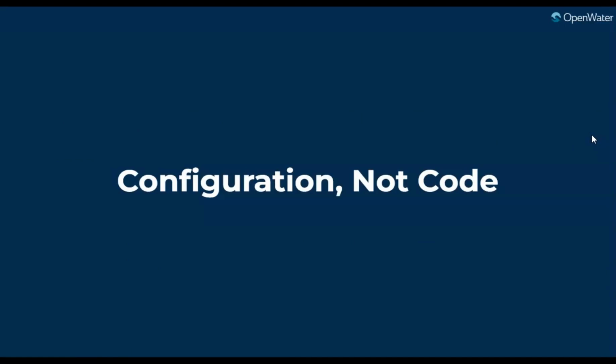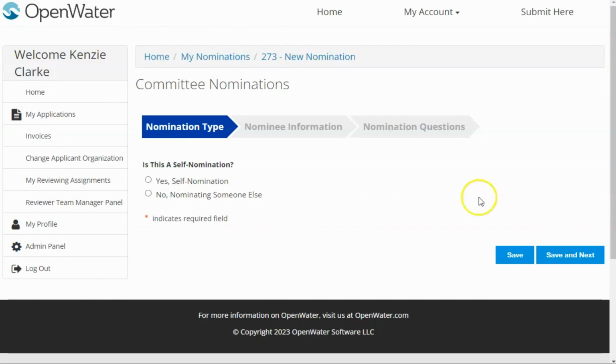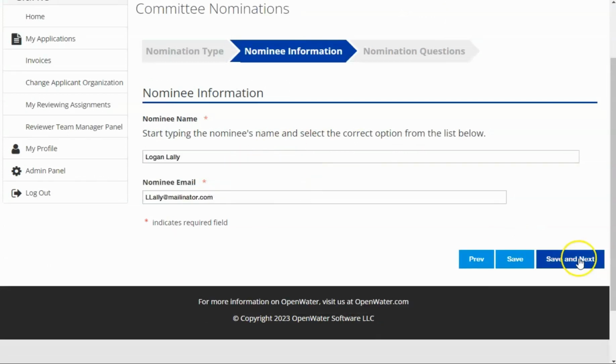So let's take a look at a real world example of how this might happen. I am an administrator of a committee nomination program, and we're going to go through as an applicant and submit a nomination here. So this is my submission form, and we're just going to quickly go through and fill out all the different information here, and then we'll submit it and go from there.